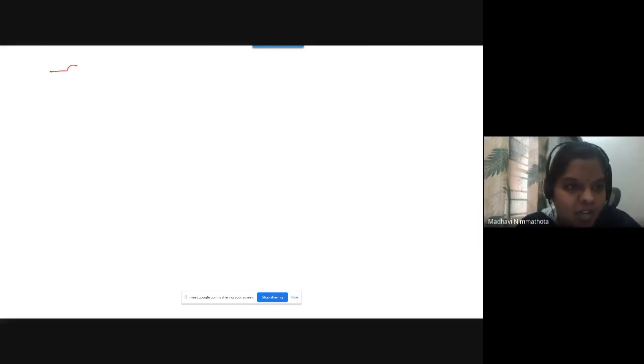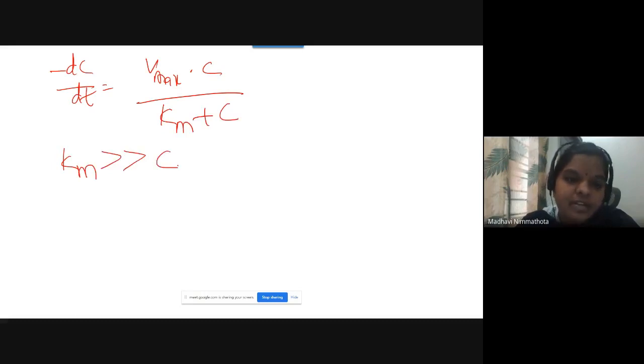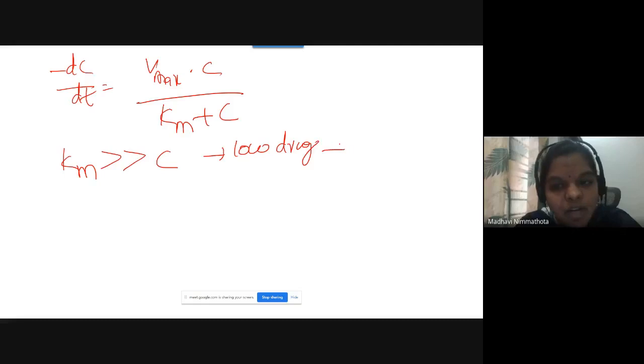See, what is our equation? dC by dt equals Vmax into C by Km plus C. Here the Michaelis-Menten constant is greater than C. At low drug concentration, the drug metabolism will undergo saturable kinetics.